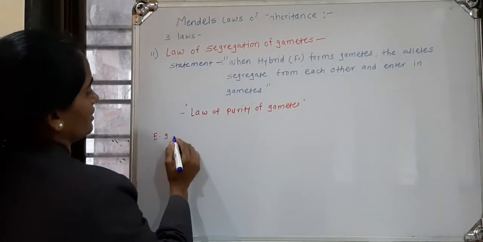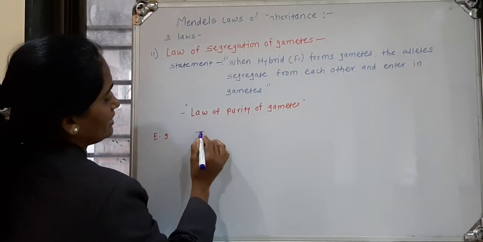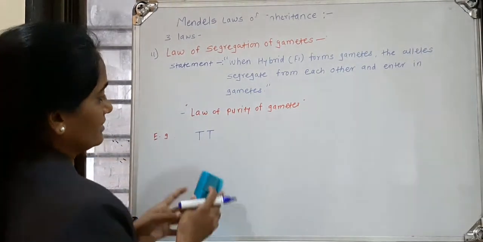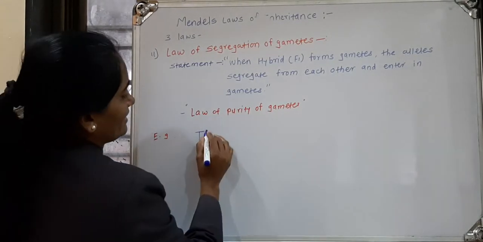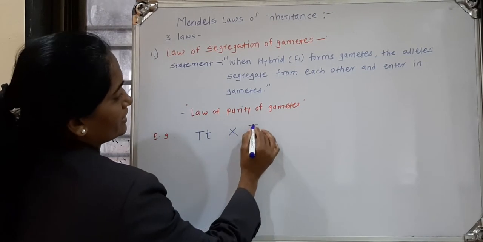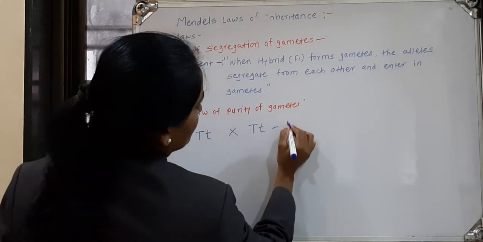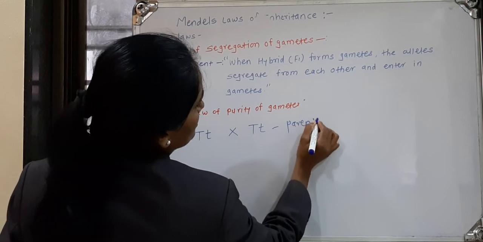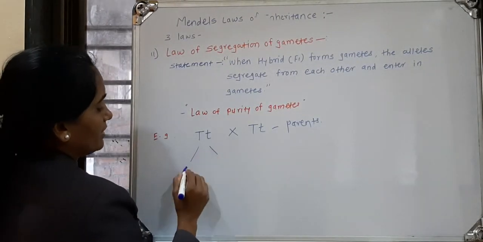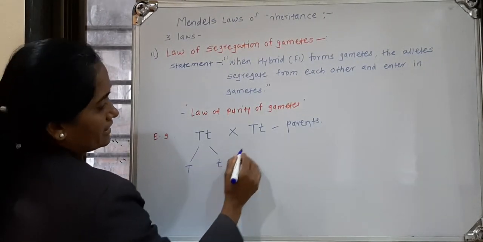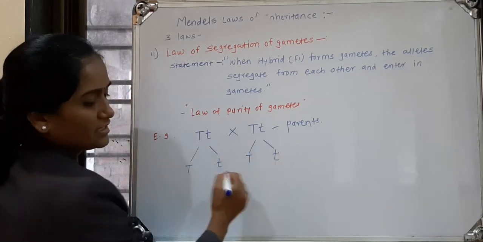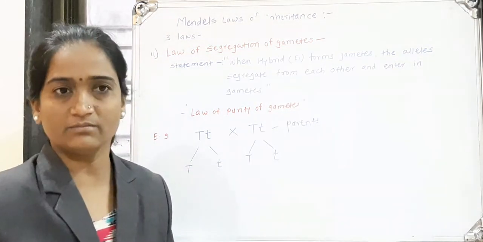In the previous example we took capital T as a tall parent. But here we take capital T and small t as the F1 hybrid, and they act as the parents in the F2 generation. What happened here? Capital T and small t, being heterozygous in condition, get separated from each other.